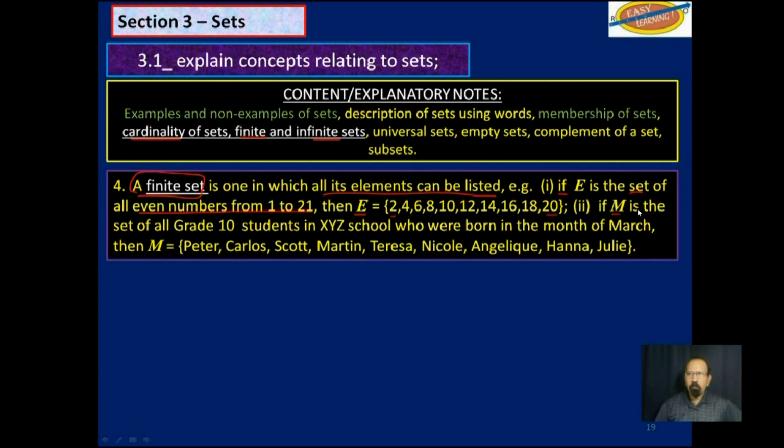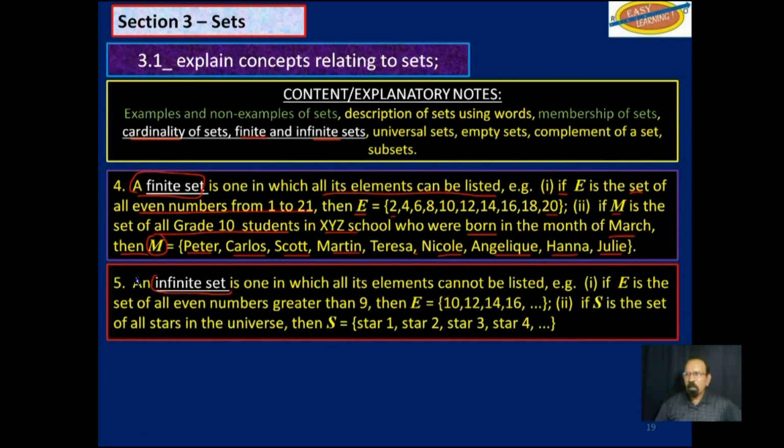If M is the set of all grade 10 students in XYZ school who were born in the month of March, then M could very well be the set made up of Peter, Carlos, Scott, Martin, Teresa, Nicole, Angelique, Hannah, and Julie. It's finite. You can list all the members.